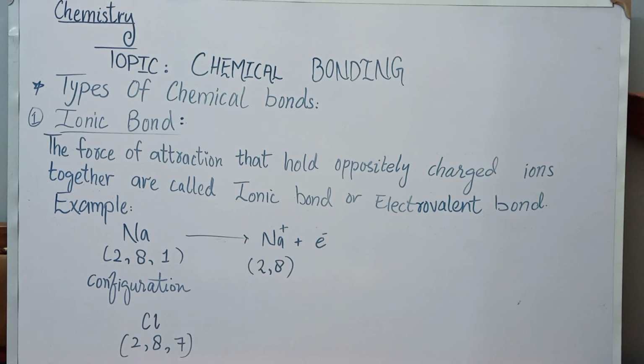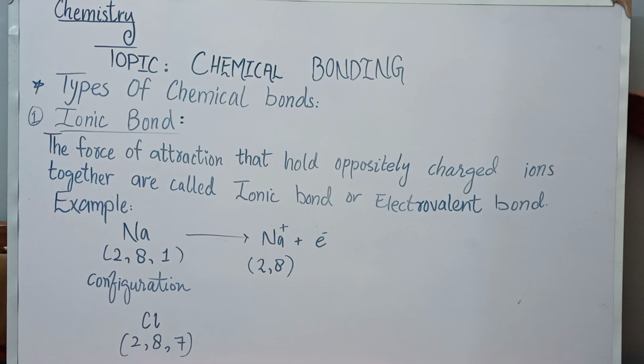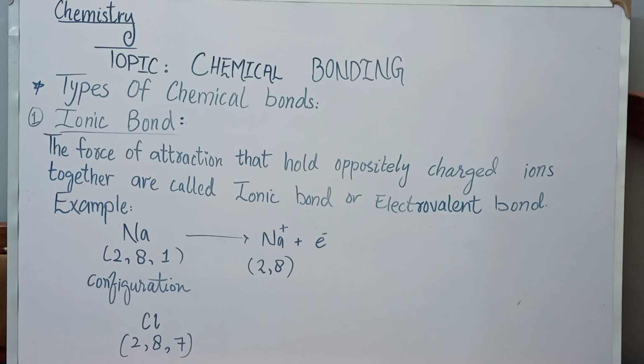Whereas chlorine atom is a non-metal of group 7A and has 7 electrons in its outermost shell. The electron arrangement of chlorine atom is 2,8,7, as you can see. Since chlorine atom has 7 electrons in its outermost shell, it needs 1 electron to complete its octet.